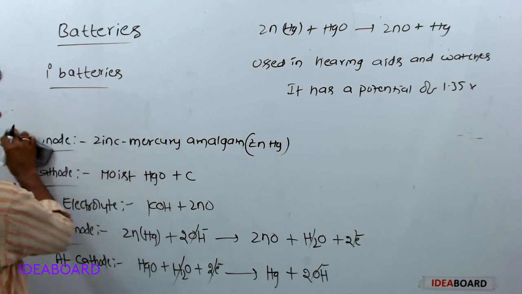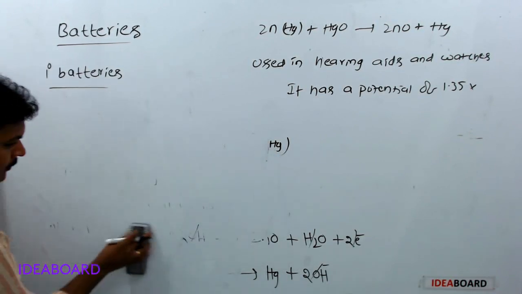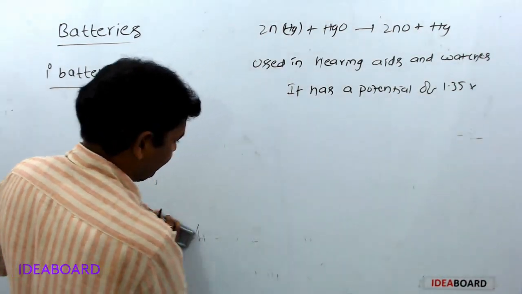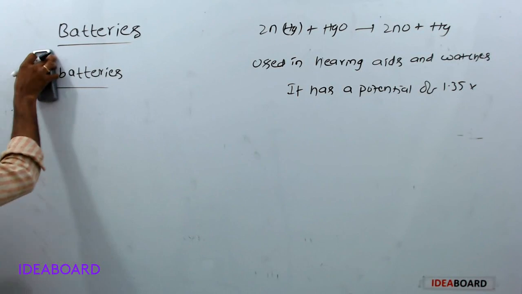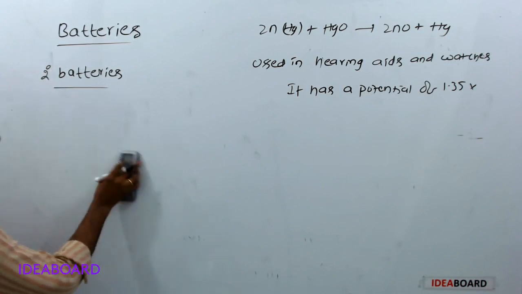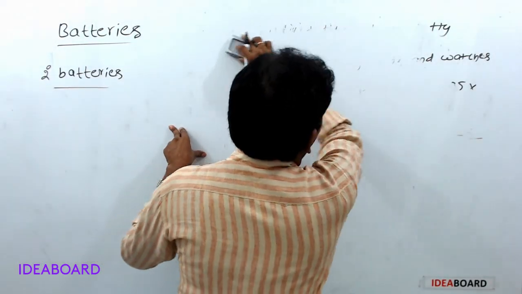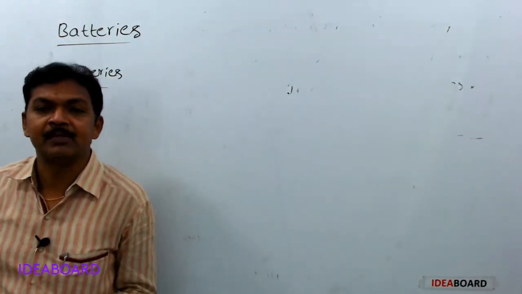So now secondary batteries. For secondary batteries also we have two examples. First one is lead storage battery. Second one is nickel cadmium cell.